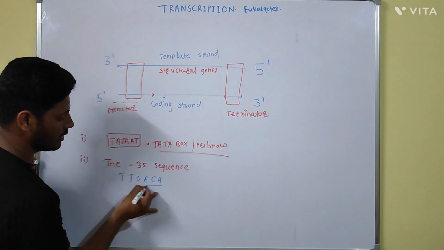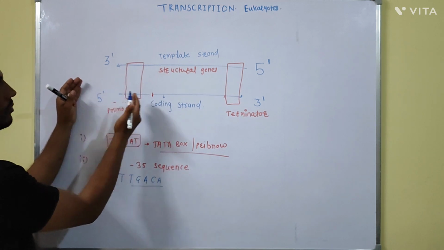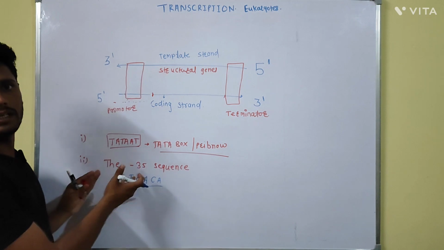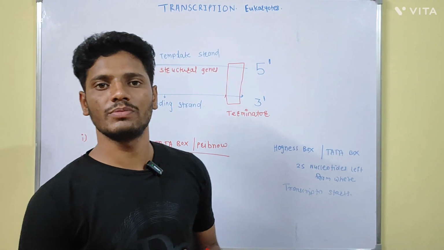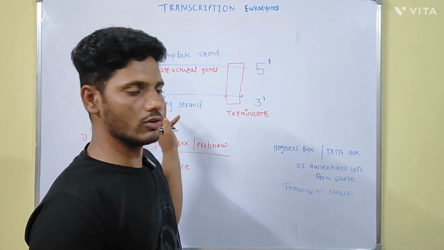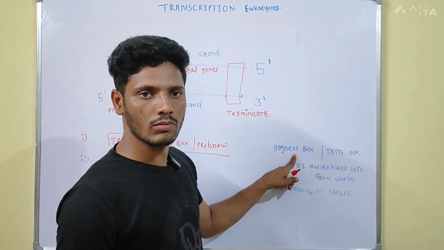TTGACA. This is the nucleotide sequence present 35 nucleotides away from the starting point of the transcription process. These are the recognition sites in case of the prokaryotes. In case of the eukaryotes, there is also the active site or the promoter site or active binding site, and this site is known as the Hogness box.